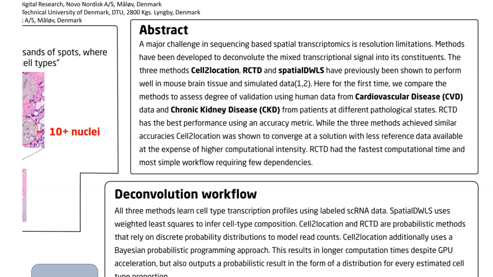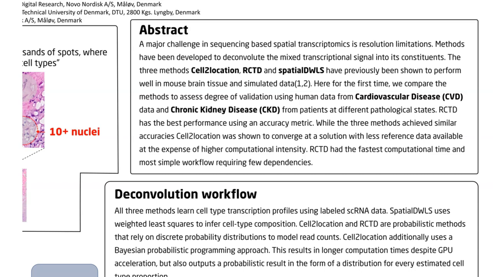Recently, benchmarks of such methods have shown promising performance in various tissues, such as mouse brain, other mouse tissues, and human cancers. We aim here to validate the most promising of these methods in normal and pathological samples from human arterial blood vessels and kidney samples relating to cardiorenal disease.